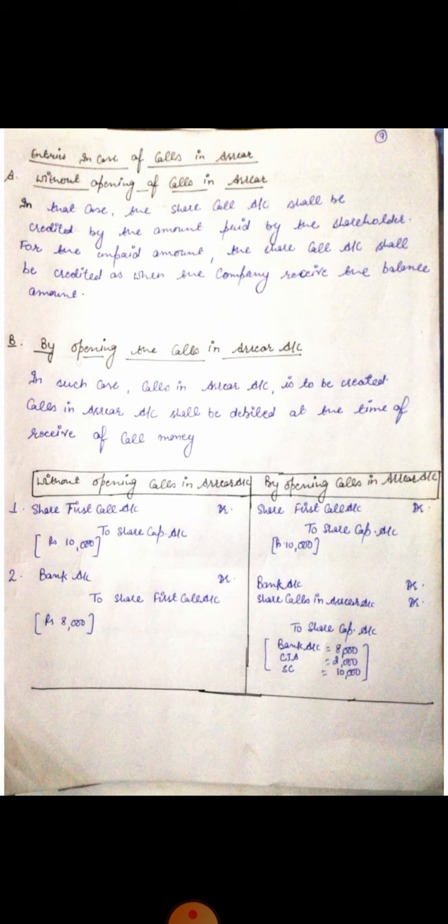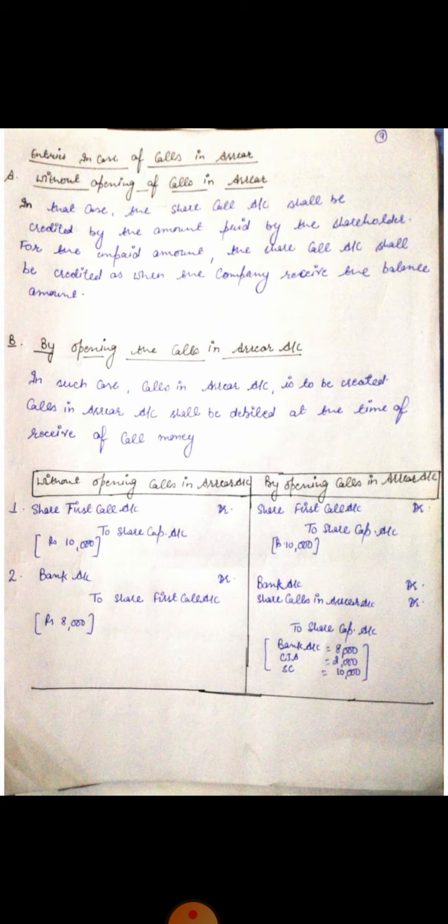Clear? It means one thing is very clear. Either it is a case of without opening calls in arrear account or with opening of calls in arrear account, the due entry will remain the same. That means there will be no effect on the due entry of share first call. Reason being, it is the effect which we have to record while receiving this first call money.